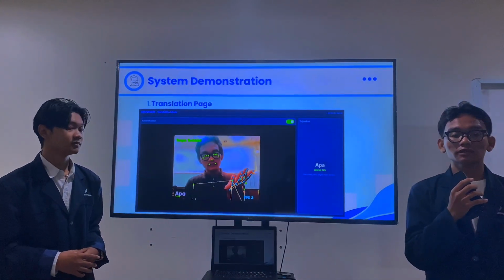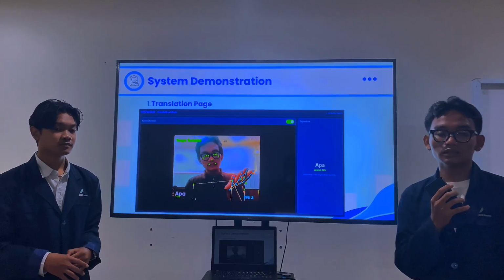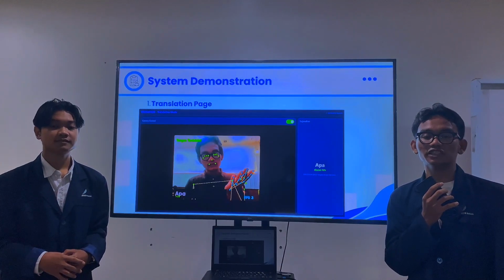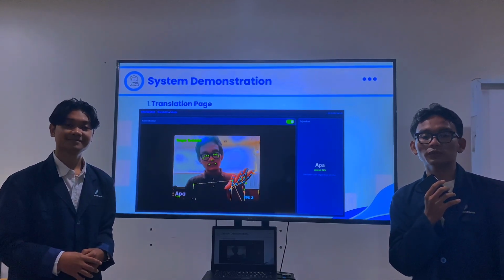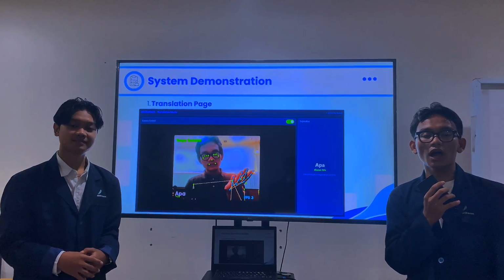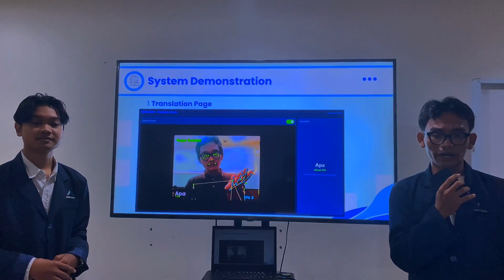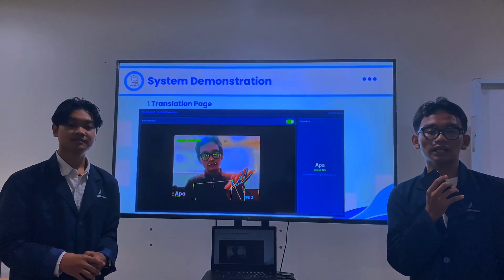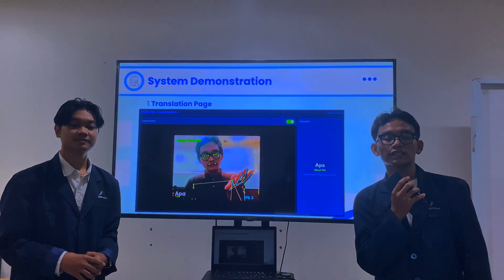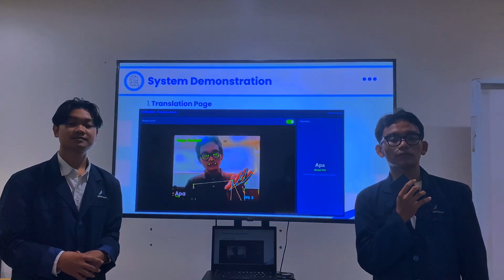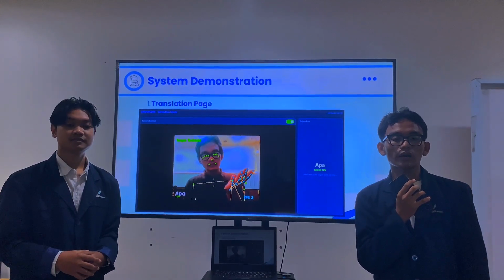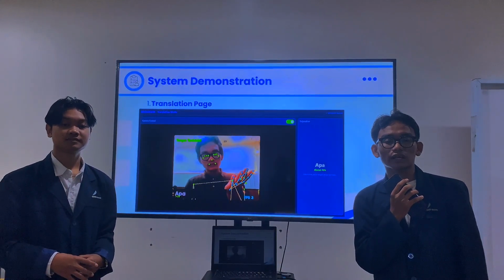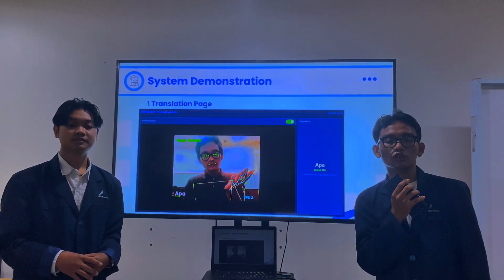This is the system demonstration. Here is our translation page, designed to capture live sign language and translate it into text in real time. Operating complex AI models directly on the edge optimizes the processing speed at approximately 15 frames per second, while introducing minor lag, which is a crucial architecture choice.